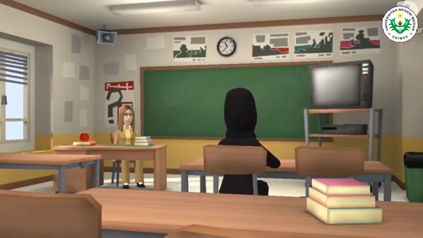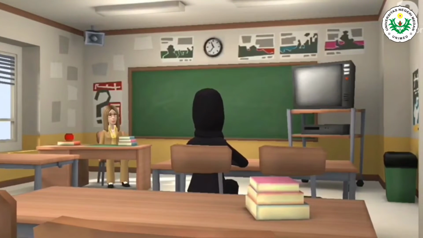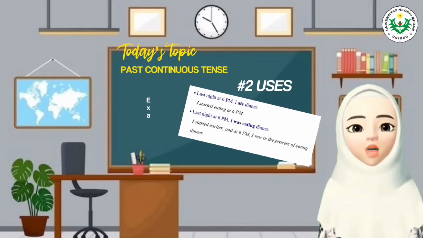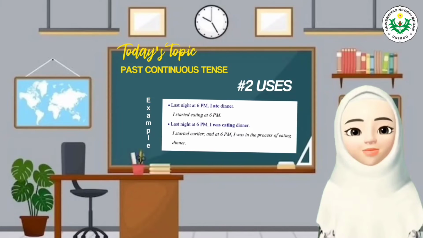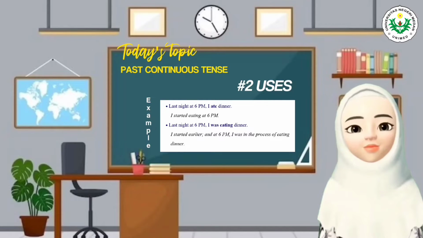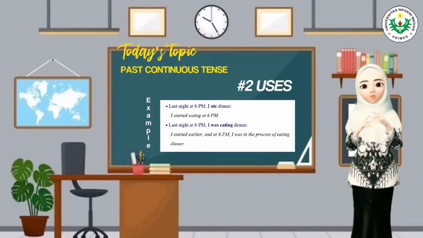So this is important, I think. In the simple past, a specific time is used to show when an action began or finished. In the past continuous, a specific time only interrupts the action. For example, for the simple past: last night at 6 p.m. I ate dinner. This is an example of simple past. But when we change the tense into the past continuous, the sentence becomes: last night at 6 p.m. I was eating dinner. It means I started earlier, and at 6 p.m. I was in the process of eating dinner.